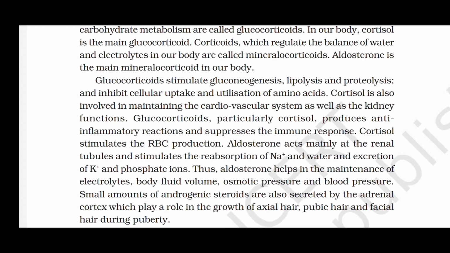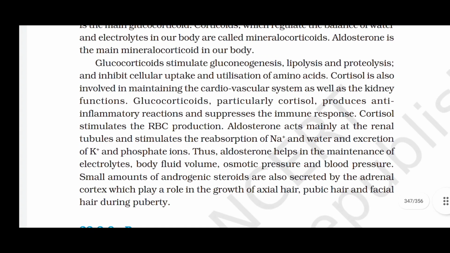Glucocorticoids stimulate gluconeogenesis, lipolysis, and proteolysis and inhibit cellular uptake and utilization of amino acids. Cortisol is also involved in maintaining the cardiovascular system as well as the kidney functions. Glucocorticoids, particularly cortisol, produce anti-inflammatory reactions and suppress the immune response. Cortisol stimulates the RBC production.